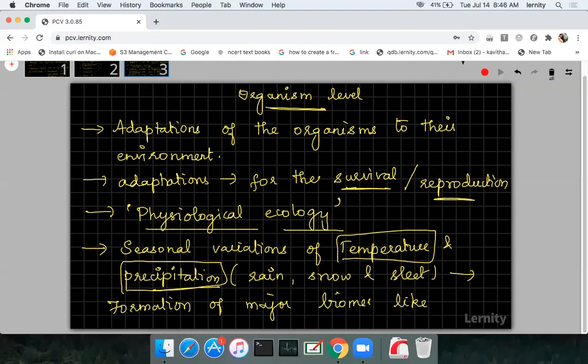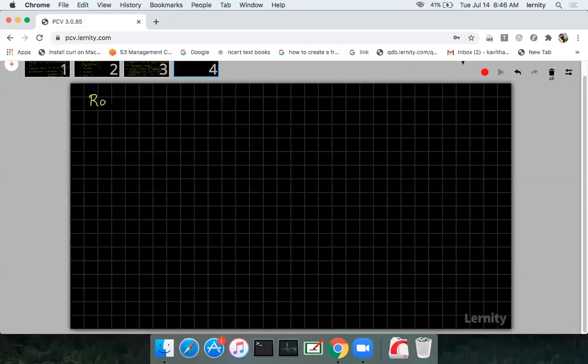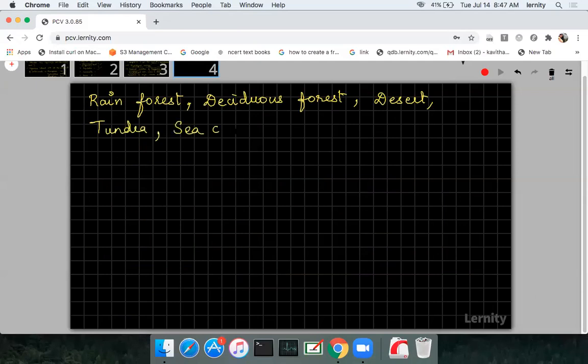Okay, biomes, like, let me tell you some of the biomes, like rainforest. Rainforest is one type of biome. And then deciduous forest. Desert is also one type of biome. Tundra is also one type of biome. All these you would have studied in your geography in your smaller classes, like sea coast, etc. Like you have so many different biomes.